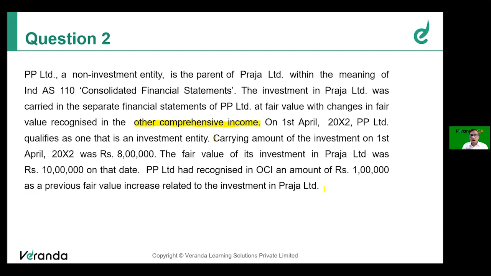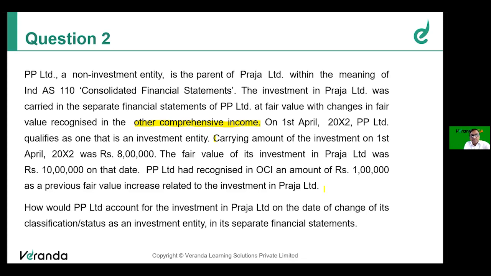Then, how will they show this investment in the separate financial statements? That could probably be the question. Let us see what the question is. How would PP Limited account for the investment in Praja Limited on the date of change of its classification of status as an investment entity in its separate financial statements?